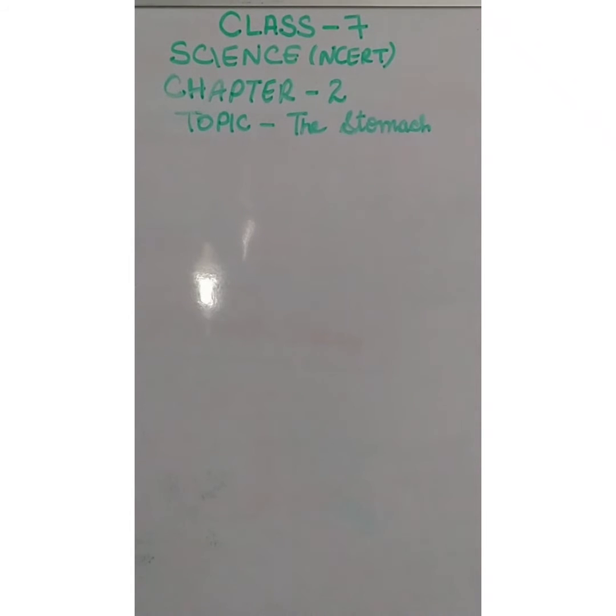So the inner lining of the stomach secretes the three things, that are mucus, hydrochloric acid and digestive juices. But what are the uses of these three things? What are the uses of these three things? So first of all, the mucus. What is the role of mucus? So these three things are secreted from where? From the inner lining of the stomach.